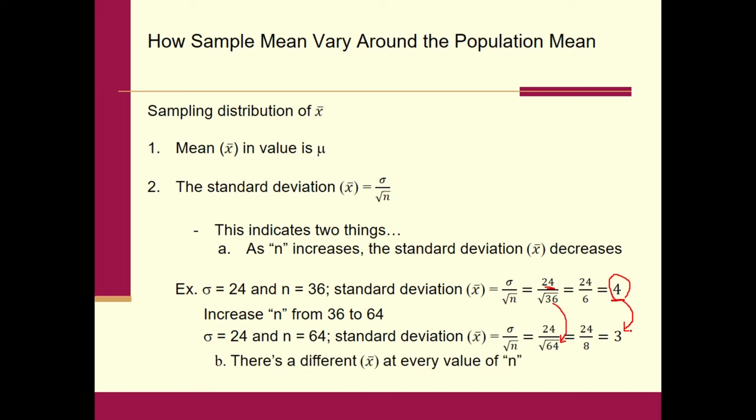Now, what's the second thing this is indicating to us? Well, what this is also indicating is that as n changes, we get a different sampling distribution of X bar every time, and it moves around. Like here, when n moved from 36 to 64, the standard deviation went down and it got a little skinnier, meaning the graph of the sampling distribution of X bar got a little skinnier. So you get a different sampling distribution at every different n.